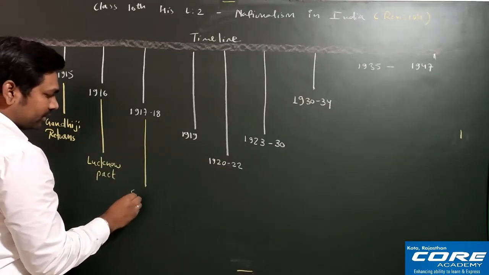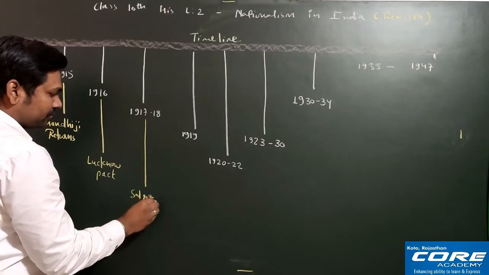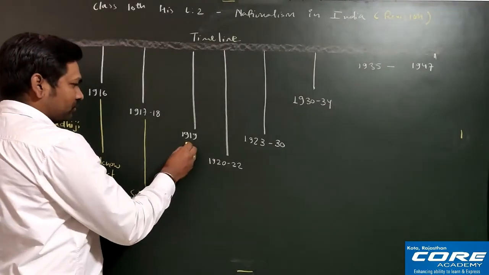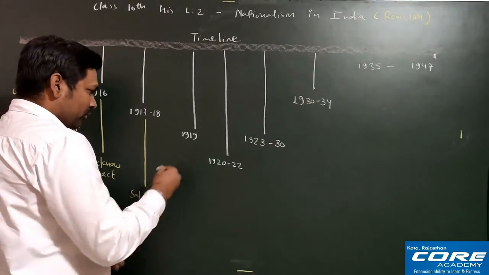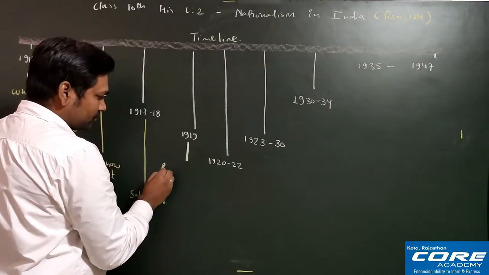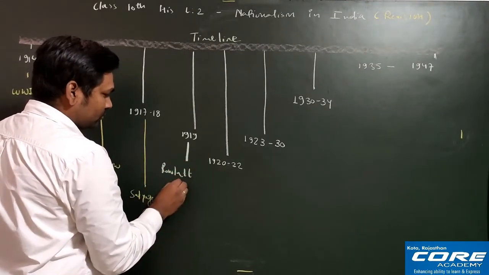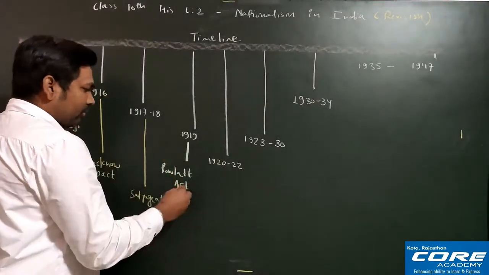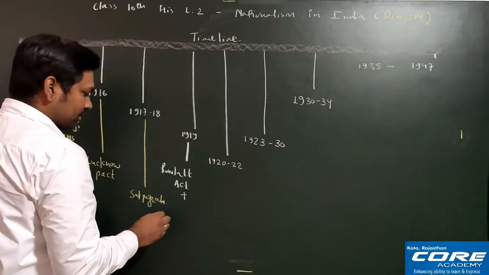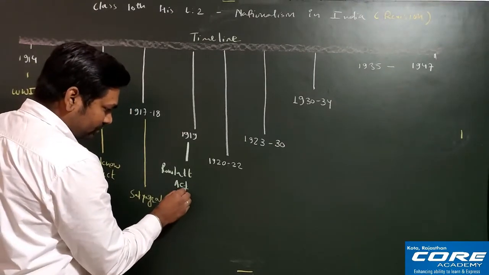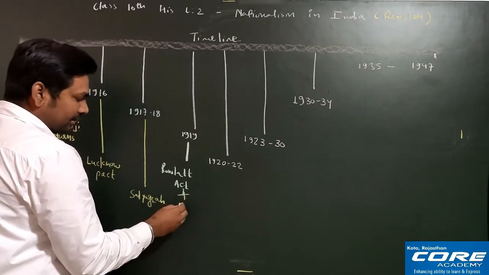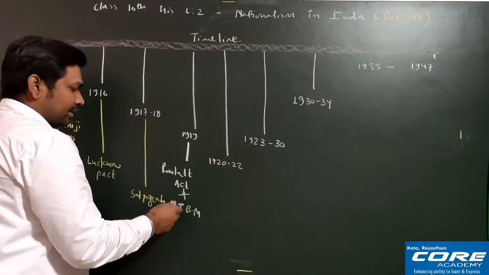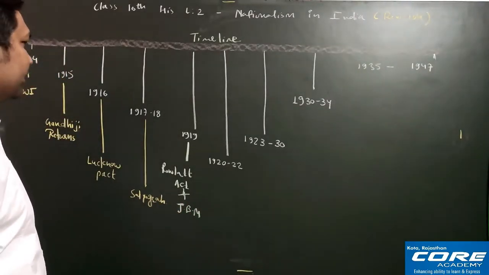Satyagraha. Fine. After that in 1919 we have the Rowlatt Act. Apart from the Rowlatt Act, we also have one very unfortunate incident called the Jallianwala Bagh massacre, which we will see in this particular part only, that is 1919.